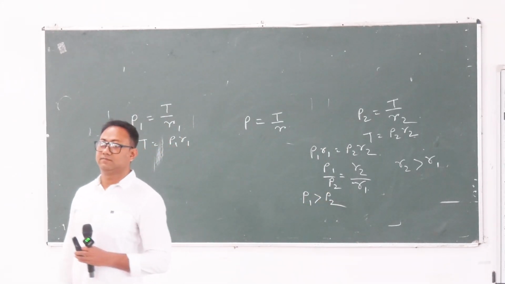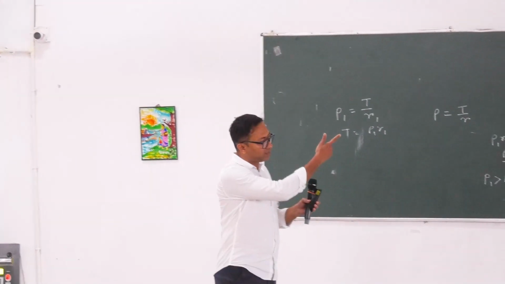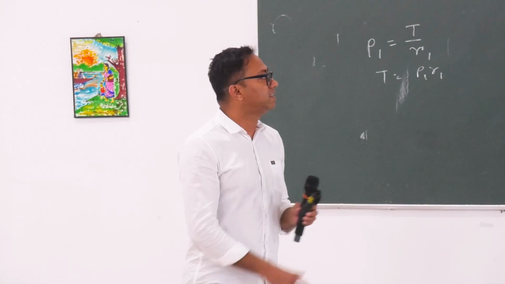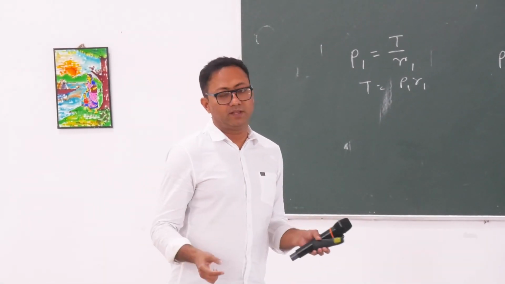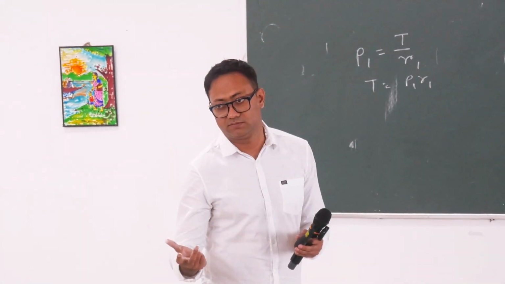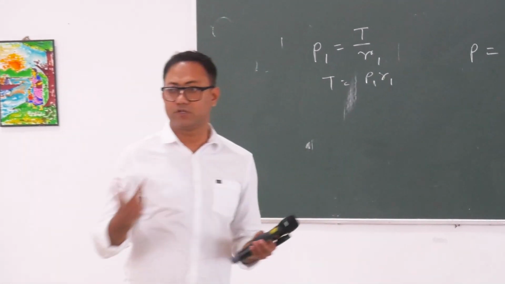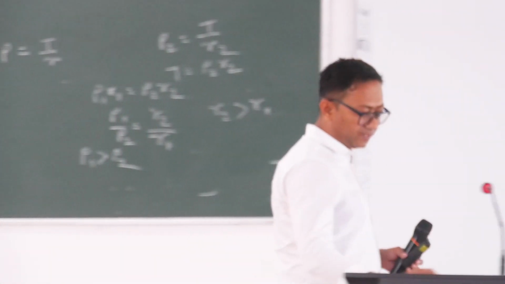Clear? So pressure inside alveoli 1 is high, and inside alveoli 2 pressure is less. And the simple rule is any fluid or air will flow from high pressure to low pressure. Clear? So 1 will flow into 2. Very simple.